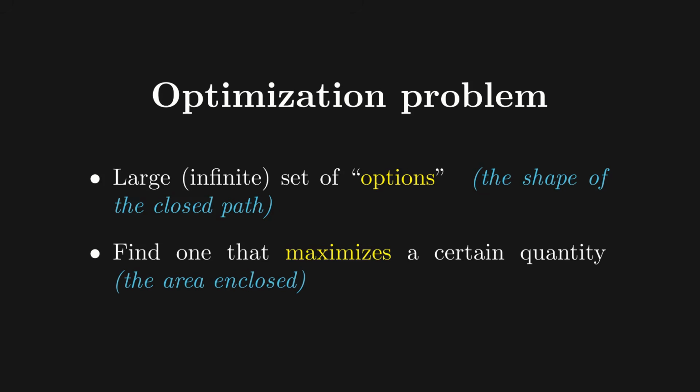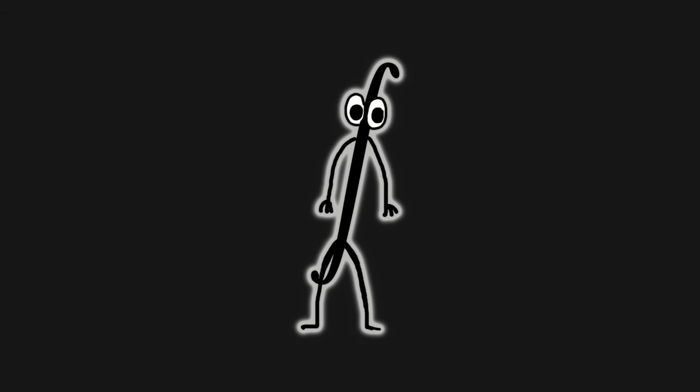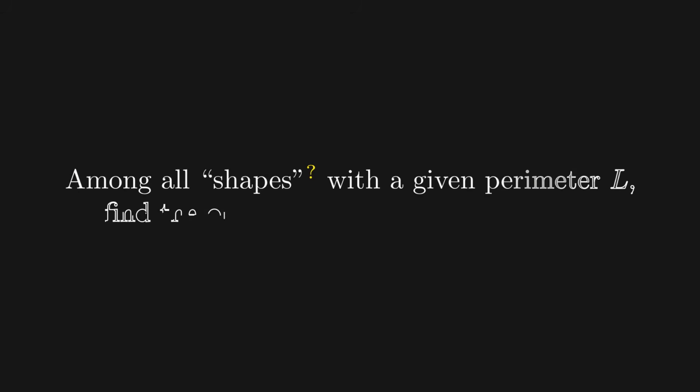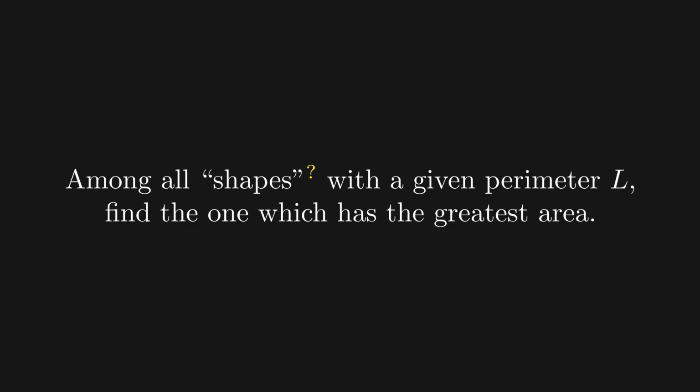At this moment, it is probably quite clear that this problem, stripped of its physical aspects given merely for presentation, is entirely mathematical in nature, and can be restated in slightly more formal terms as follows. Among all the closed shapes with a given perimeter L, find the one that has the greatest area.